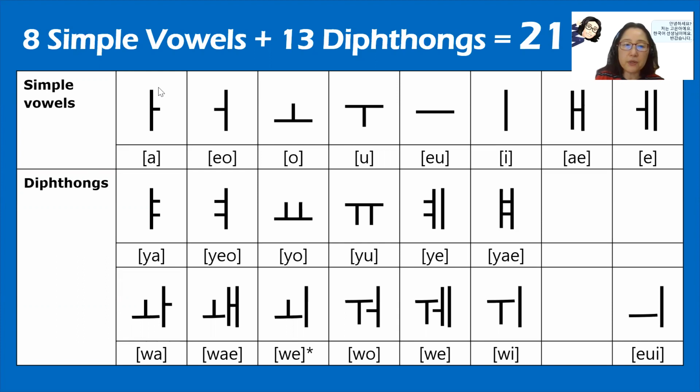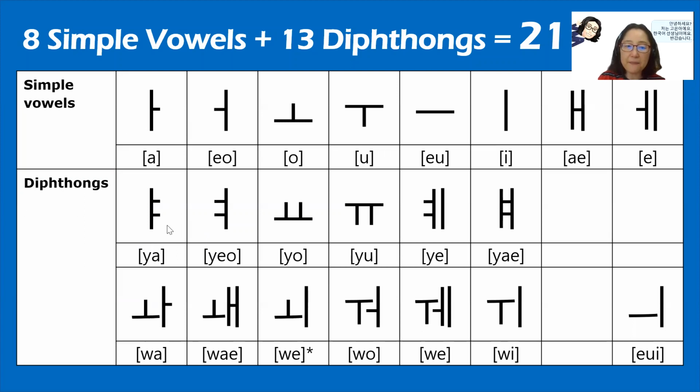So 이 plus 아, you make them together, get this one. This one is ya. 이 plus 아 becomes ya, and 이 plus 어 becomes yeo, and 이 plus 오 becomes yo, and 이 plus 우 becomes yu, and 이 plus 애 becomes yae, and 이 plus 에 becomes ye. Okay, so it is really easy to understand and memorize in this way.